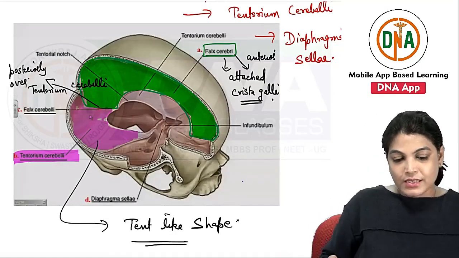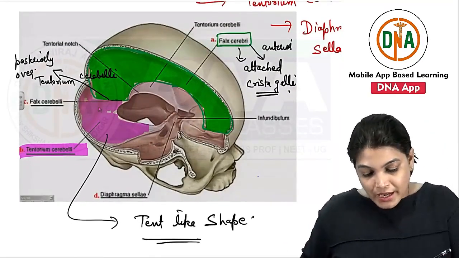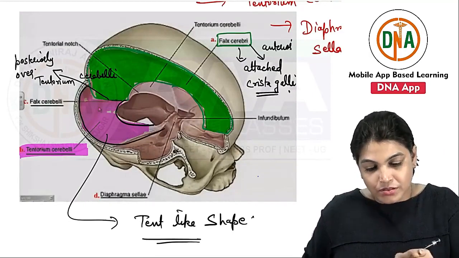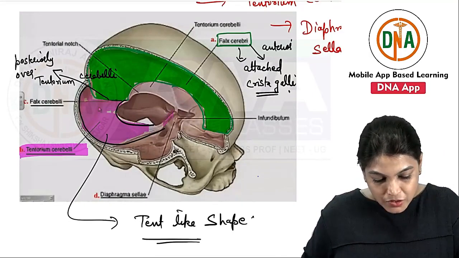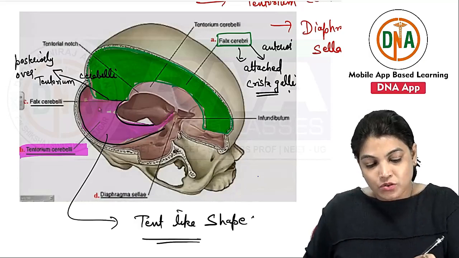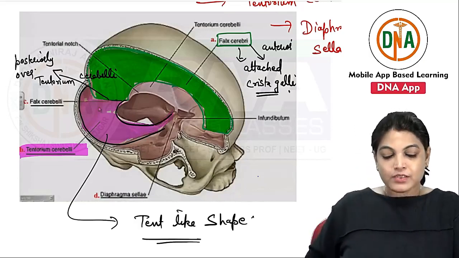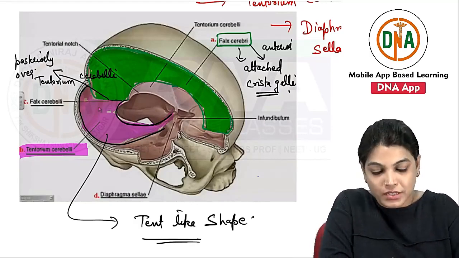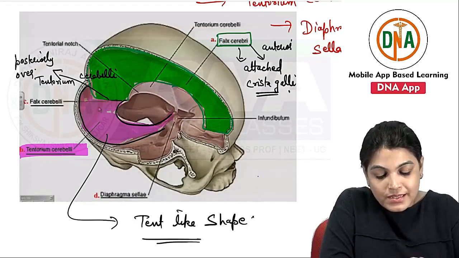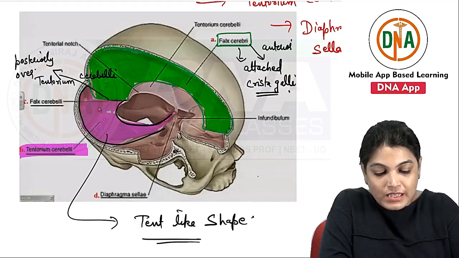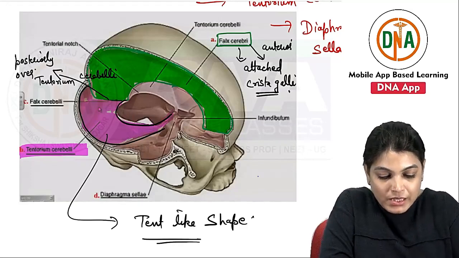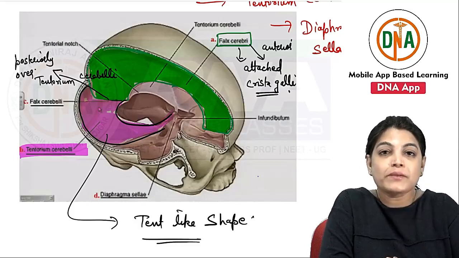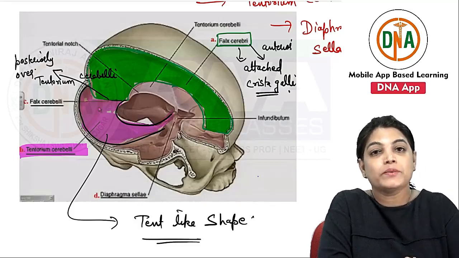And what you can see in this diagram, let me just highlight it. It has two borders, one free and another attached. This whole thing is the tentorium cerebelli which you are seeing. It has a concave margin and a convex margin. The attached border is attached to the posterior clinoid process and also to the superior part of the petrous temporal bone.